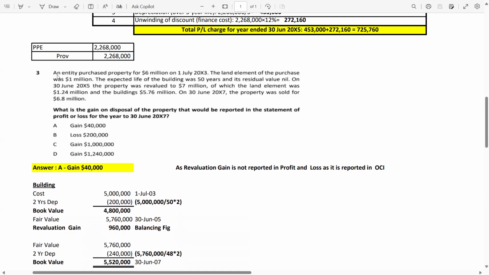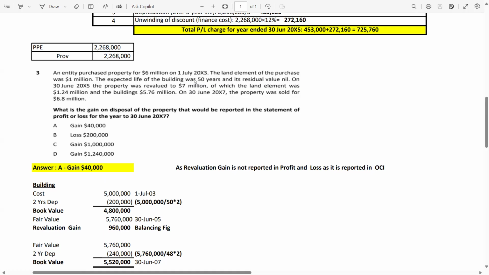Now there is an important point for you. An entity purchased property. It's not written building, it's property. Property means land and building. An entity purchased property for 6 million. So the total value of this property is 6 million on 1st July 2003.